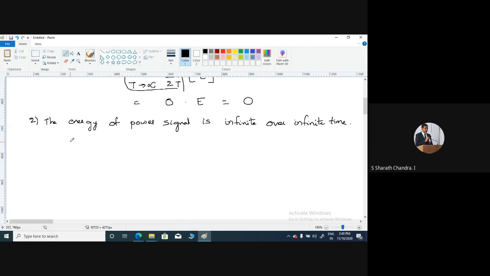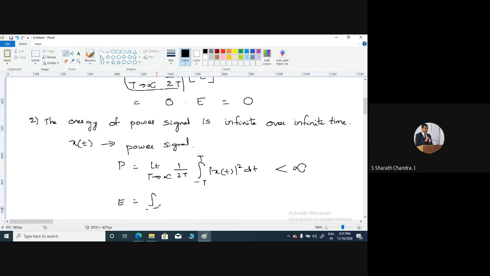In the same way, now I consider x of t to be a power signal. As we know, for a power signal, the average power P is finite. That is, limit t tends to infinity of 1 by 2t times the integral from minus t to t of modulus of x of t square dt is finite, that is, less than infinity. And you know that the energy of the signal is given as the integral from minus infinity to infinity of modulus of x square of t dt.